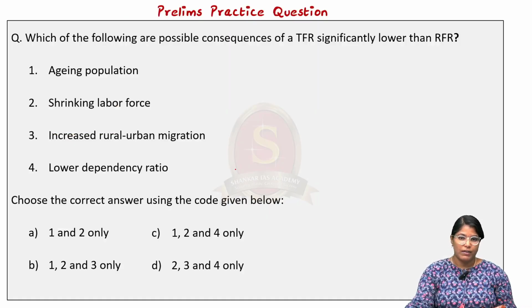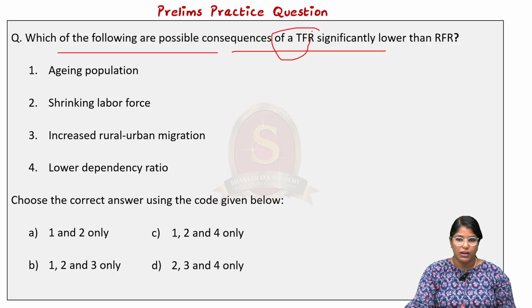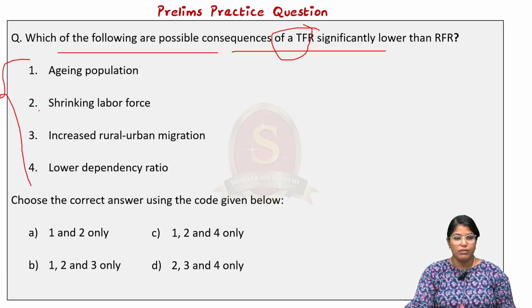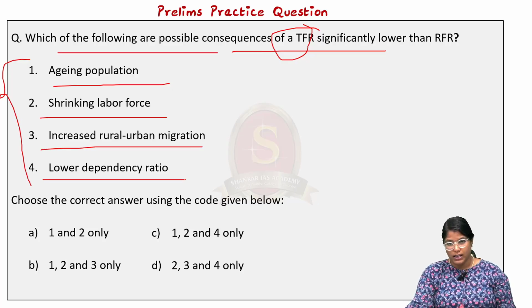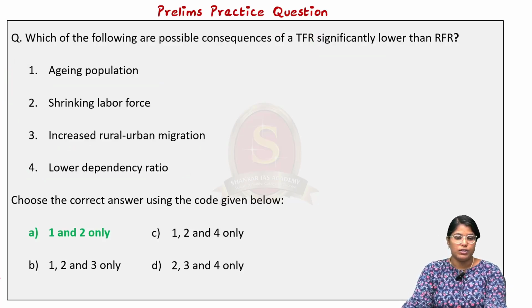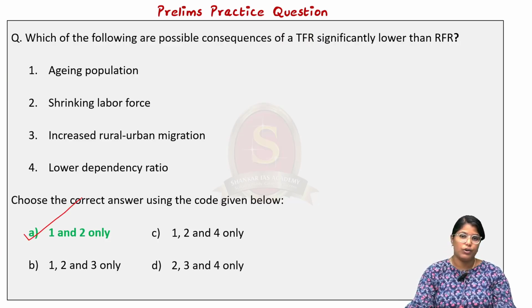Now, based on the things we have discussed, I have framed a prelims question for you. Let me read out the question. Which of the following are possible consequences of TFR subsequently lower than RFR? Four options have been given. First one says aging population, second says shrinking labor force, third says increased rural-urban migration, and fourth says lower dependency ratio. Here, the correct answer is option A, 1 and 2 only. You have to think thrice before answering these kinds of questions. Now, with these learned points, let us move on to the next news article discussion.